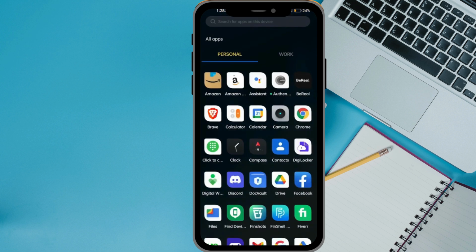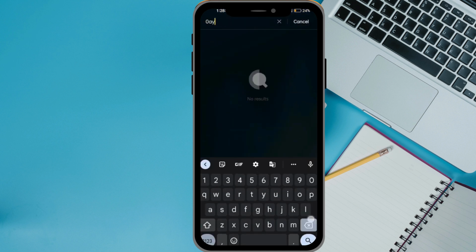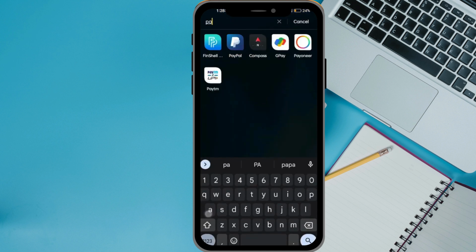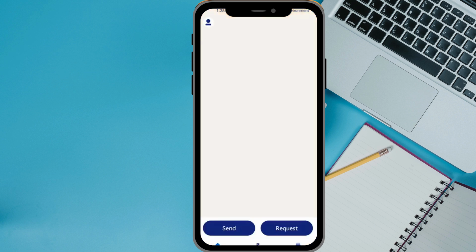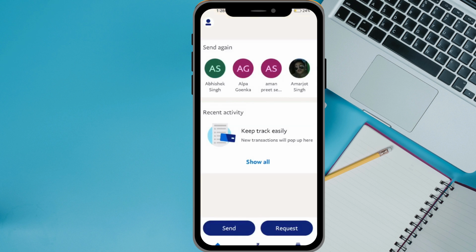So the very first thing we have to do, of course, is open PayPal, right? And after that, we have to open the PayPal mobile application here. And as it opens, you can see at the bottom, after registering your account, you will see the two options, send and request.